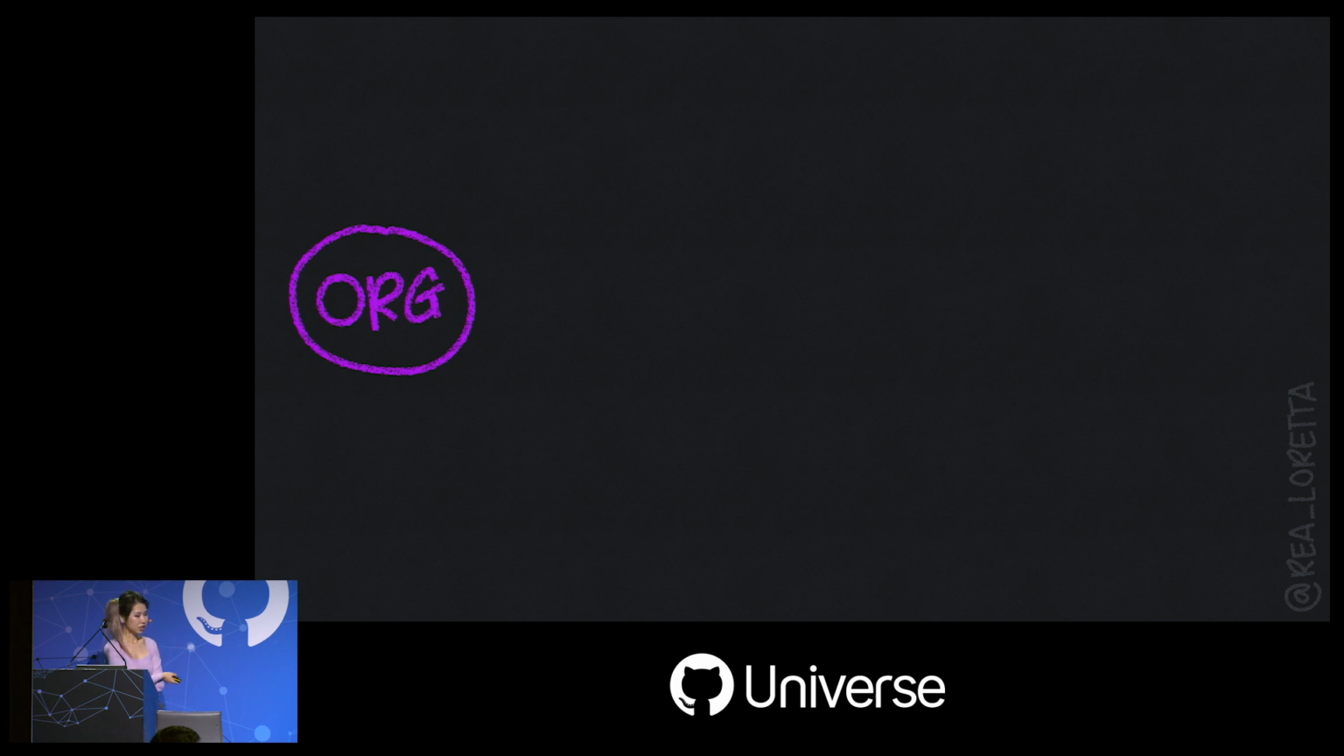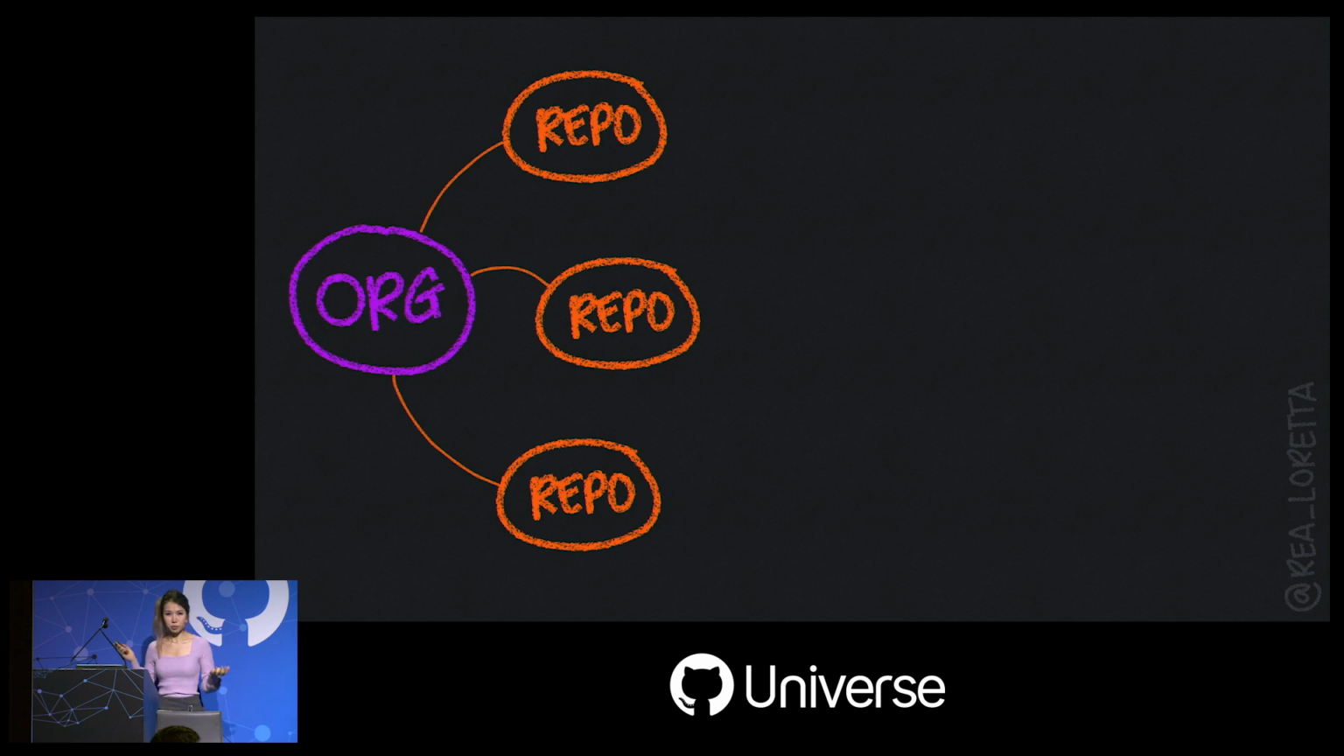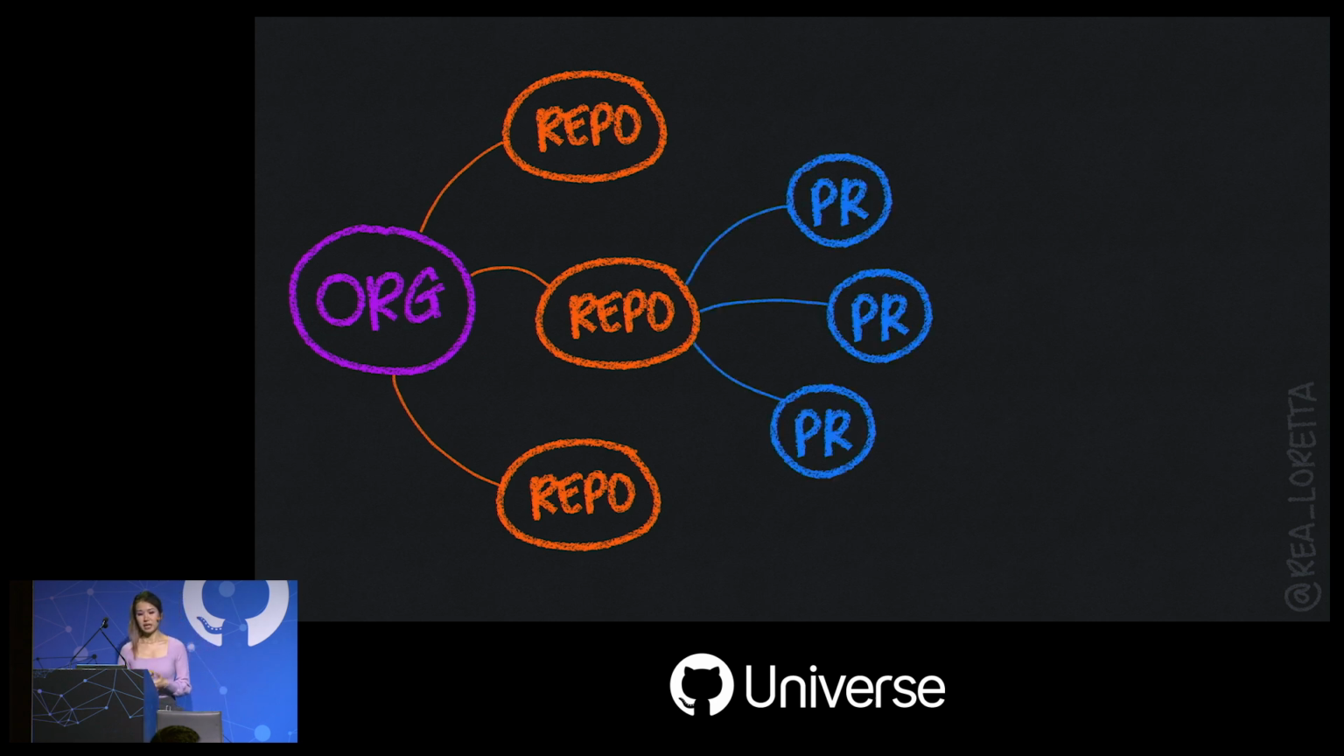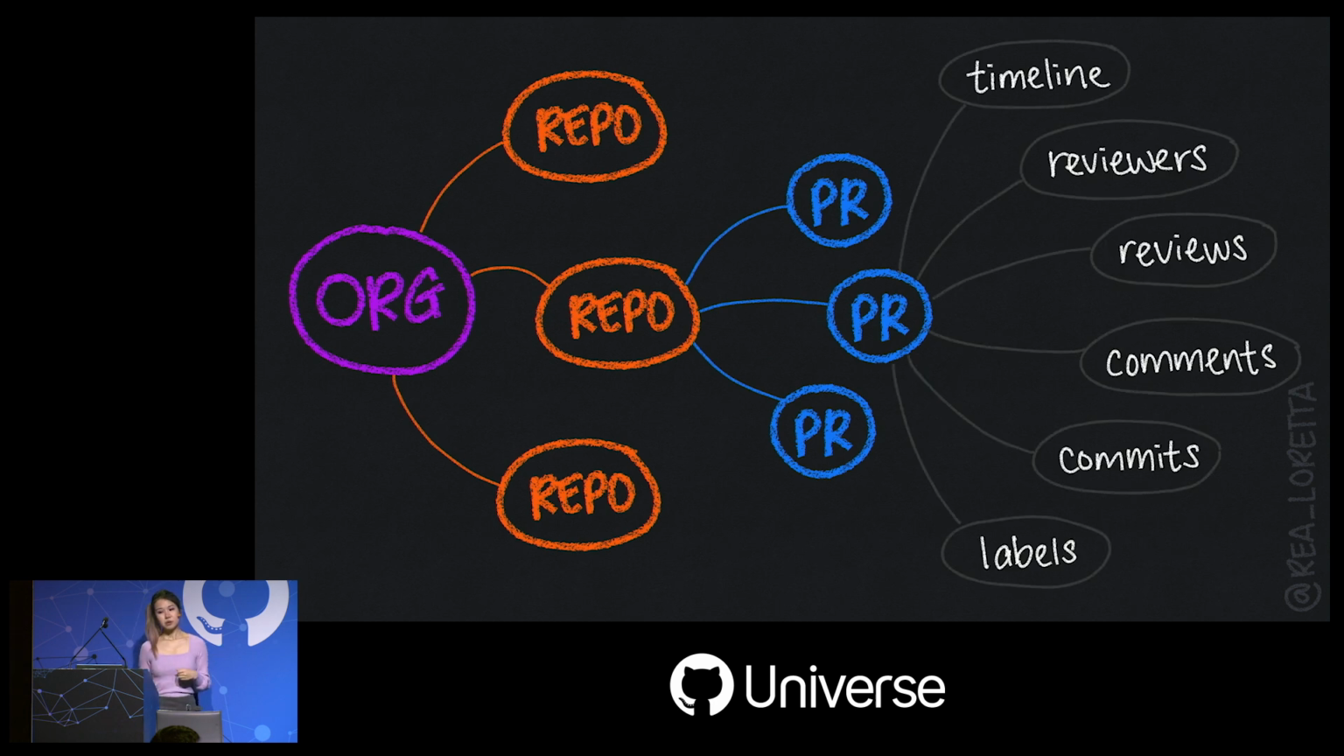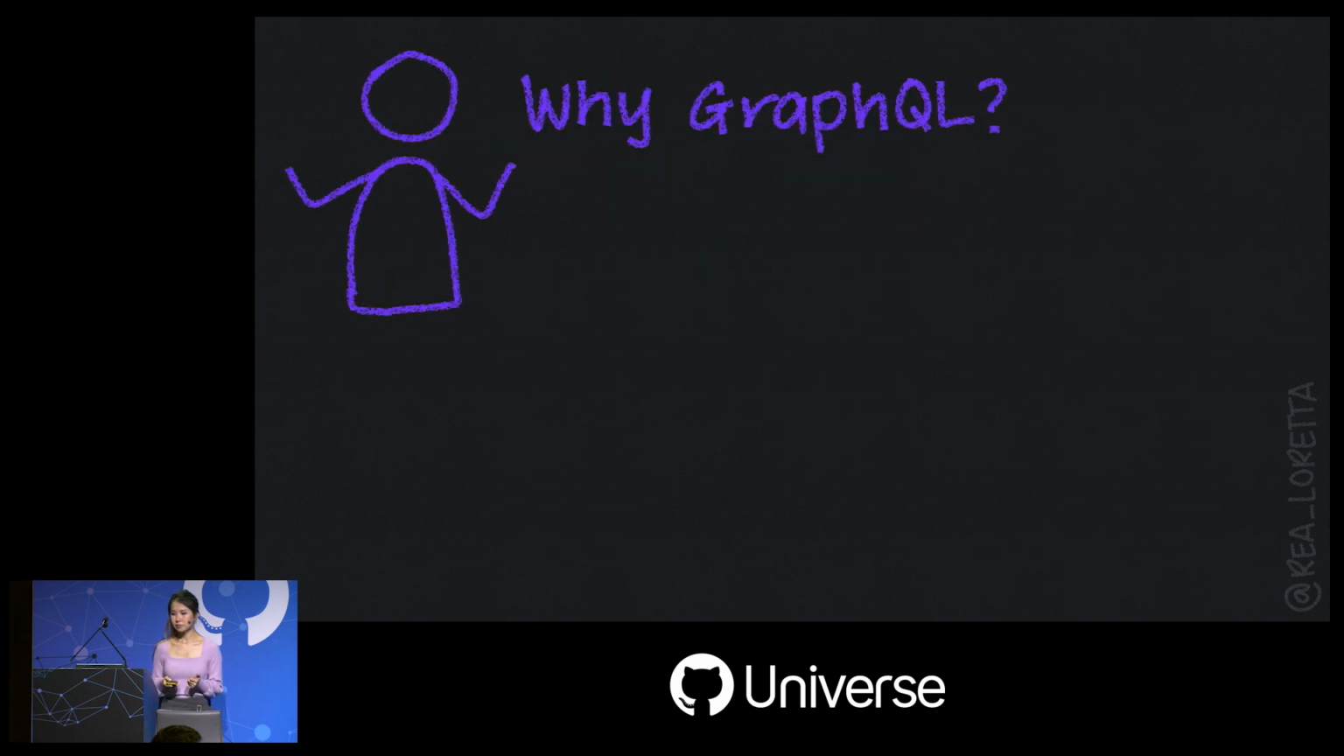So let's look at our data shape. At the root, there's our organization and some repos. And each repository has pull requests. Y'all know this. Each pull request has lists of associated entities, such as timeline events, reviews, commits, etc. These are the ones we thought were interesting. So this is a good match for GraphQL, right? It's in the shape of a graph.